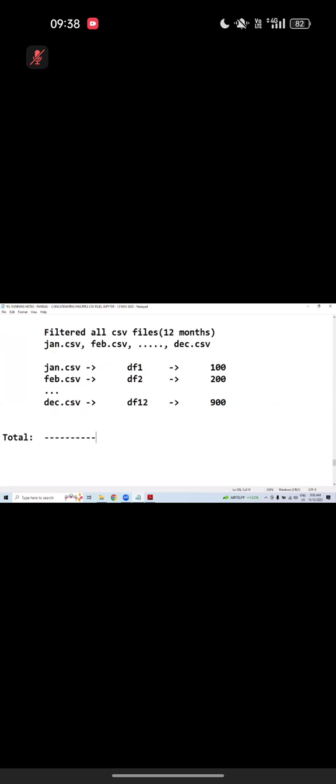So this is the way. This whole thing is not required: df1 count plus df2 count plus the next one respectively, for all 12 data frames. Then we'll get the total count.